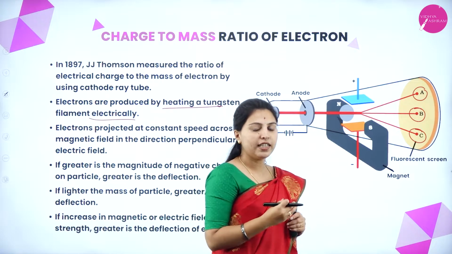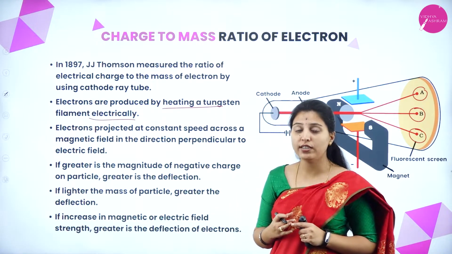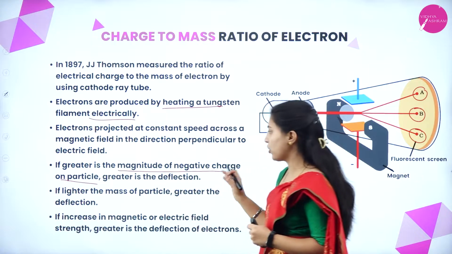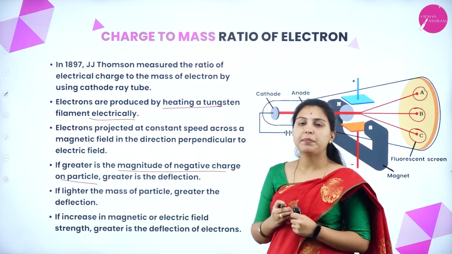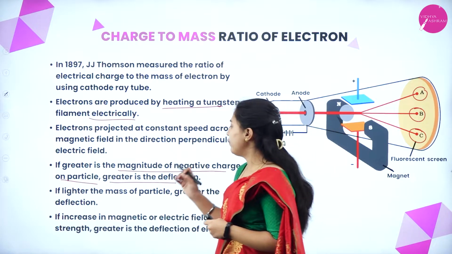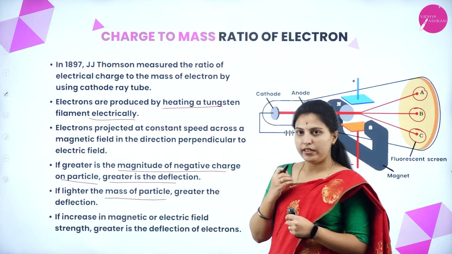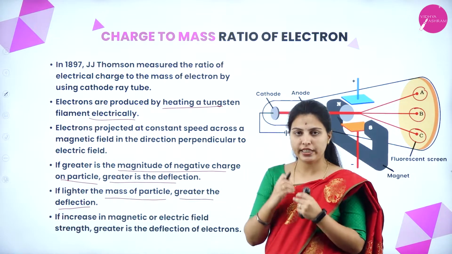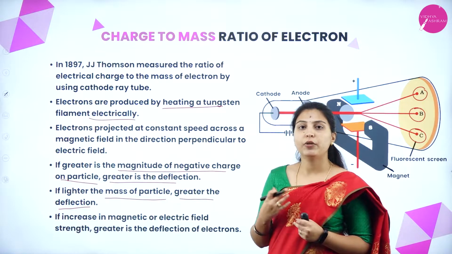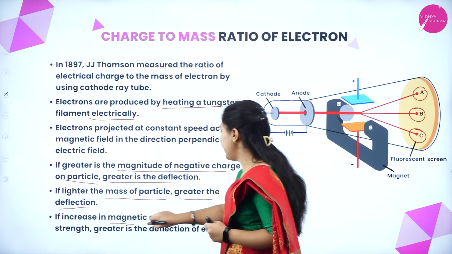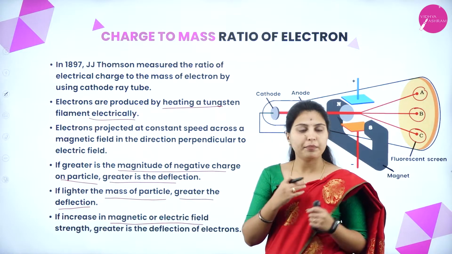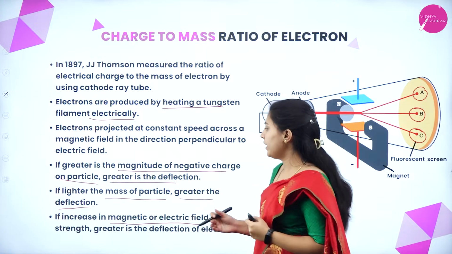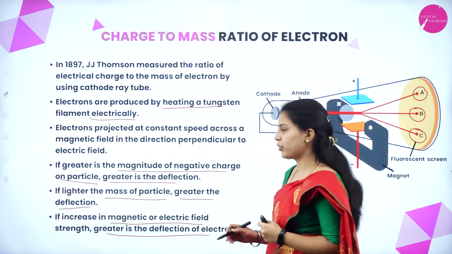The overall deflection of electrons will depend on three factors. What are the factors? First, the magnitude of the negative charge on the particle: if the magnitude of the negative charge is greater, the deflection is greater. Second, if the mass of the particle is lighter, then the deflection is greater. Third, if the strength of the magnetic and electrical fields is high, we can see a greater deflection of electrons.